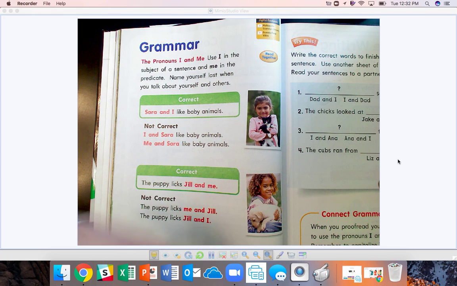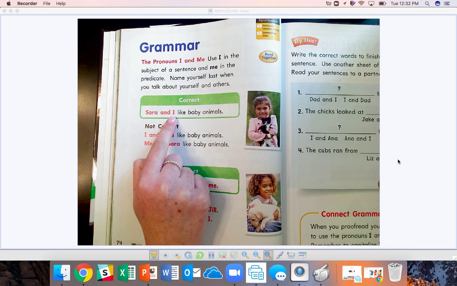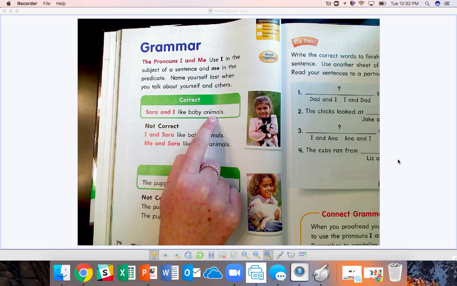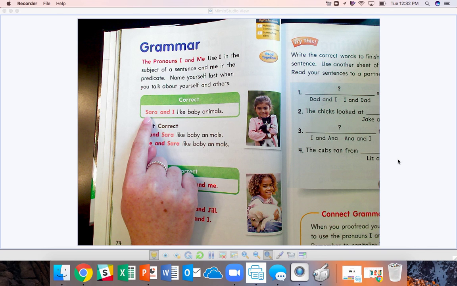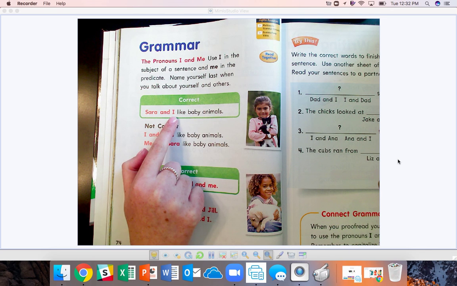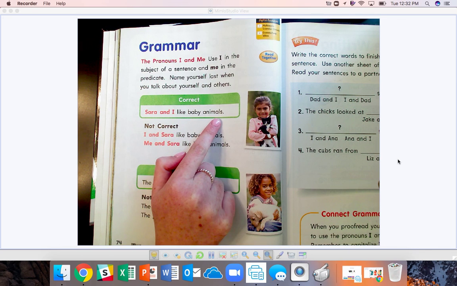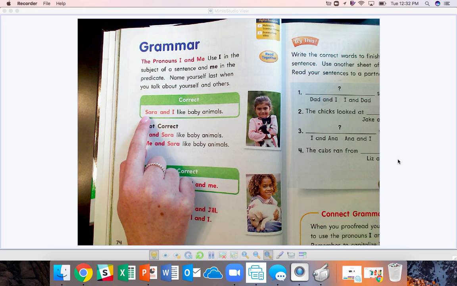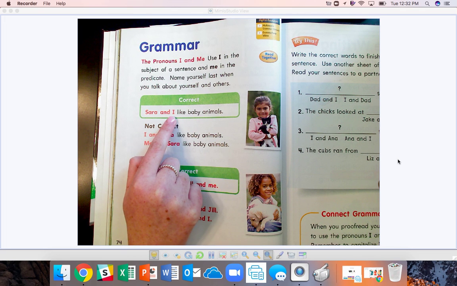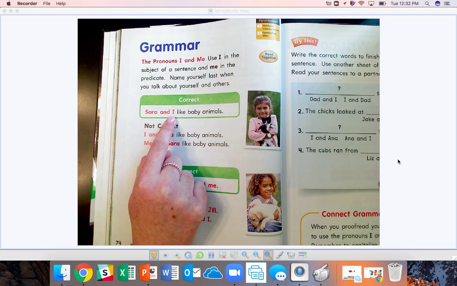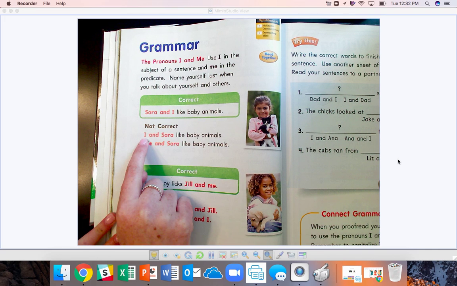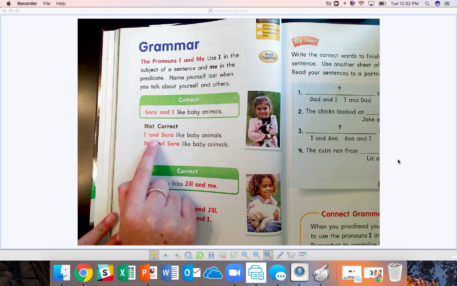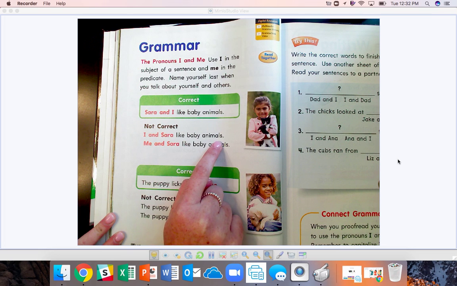So, for example, Sarah and I like baby animals. Can you read that sentence back to me? We use Sarah and I because this is in the subject of the sentence. This is not correct: I and Sarah like baby animals.